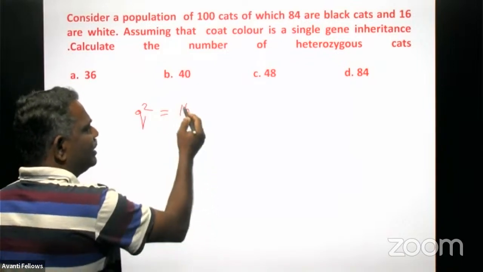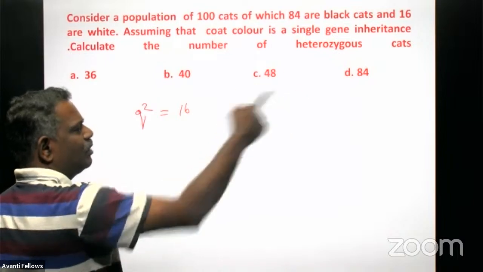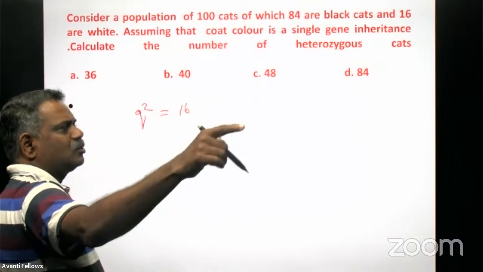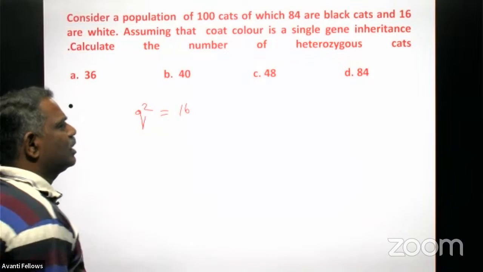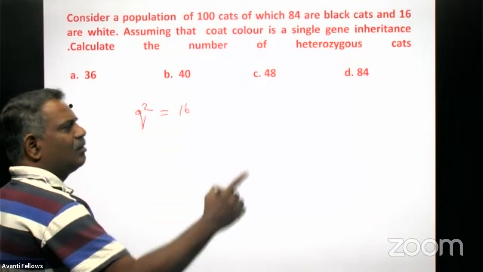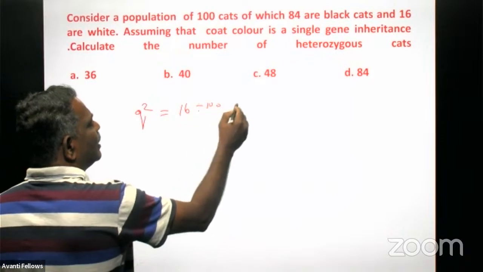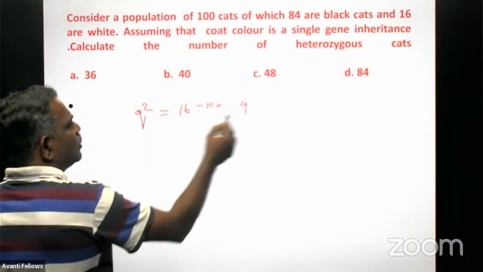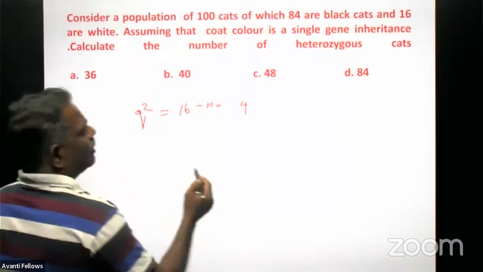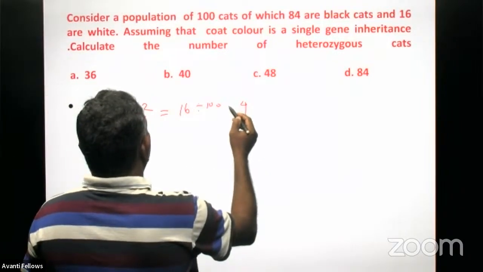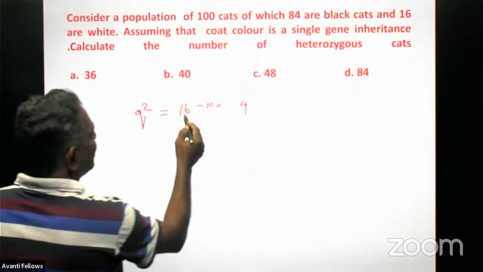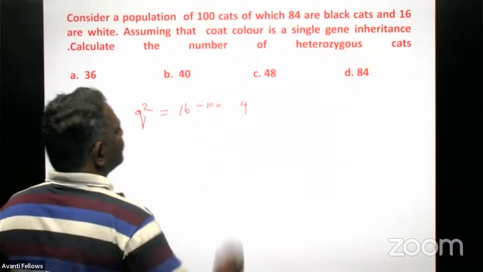Out of 100 it is 16, so we have to take it out of 1, because p square plus 2pq plus q square is equal to 1. So we divide it by 100. So we will get what? Q square is 0.16.